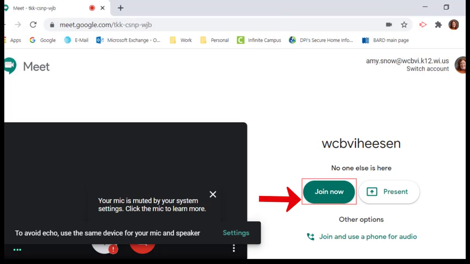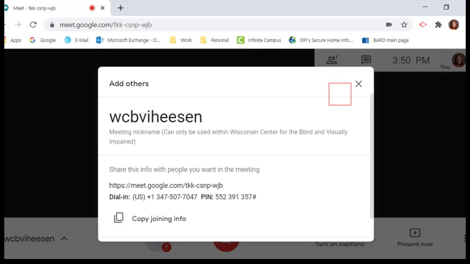Here's my join now button, and I'm going to press enter to activate that. Now, if you're a staff member, you will probably see this dialog box pop up, and it'll ask you if you want to invite others to the meet. And you're probably not going to want to do that, so you're going to press escape. If you're a student, you probably won't see this. So we're just going to hit escape.